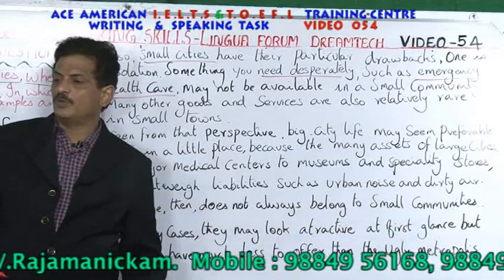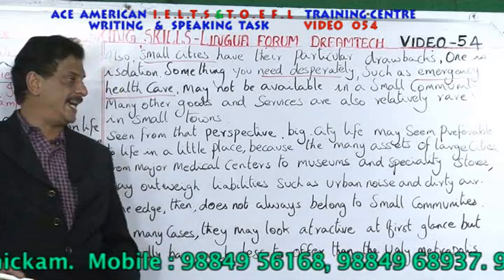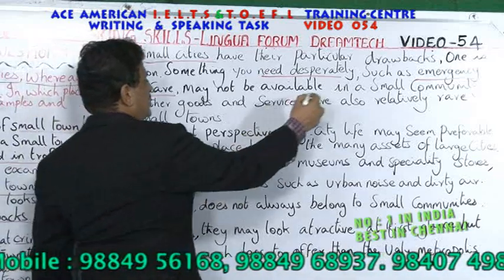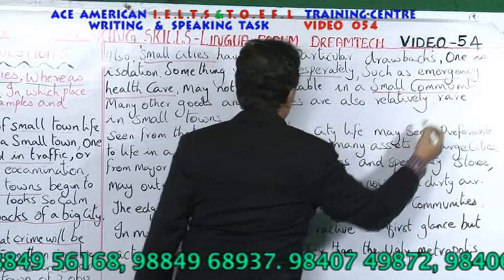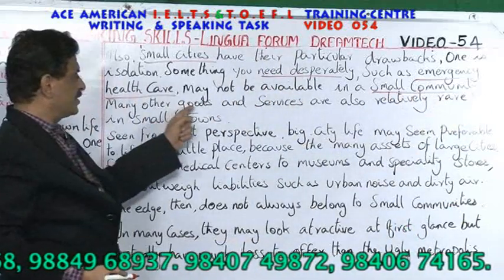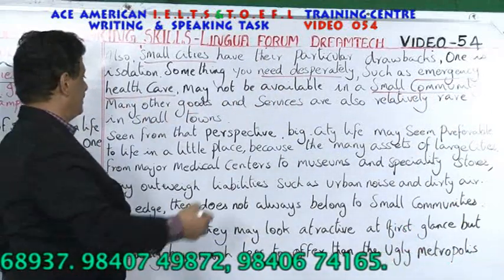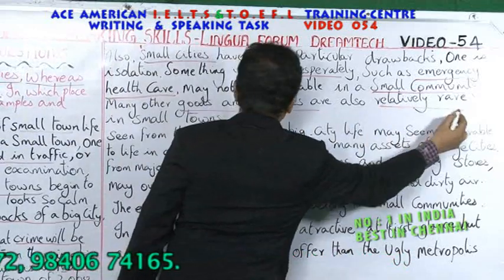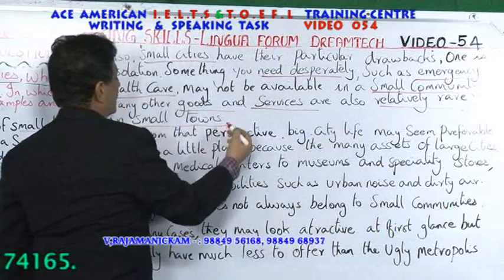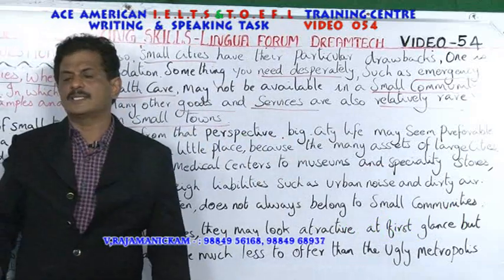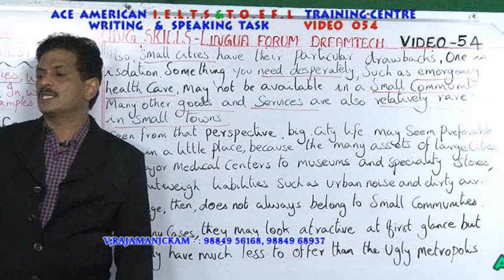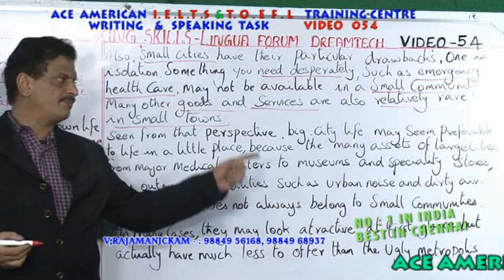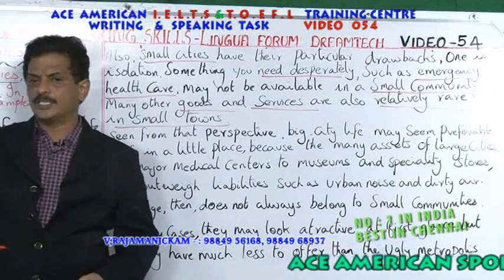In villages or towns, you don't find the health care. It may not be available in a small community. Many other goods and services are also relatively rare in small towns. What are the goods and services? Big malls, latest products, car showrooms. They are not much available in villages and towns.